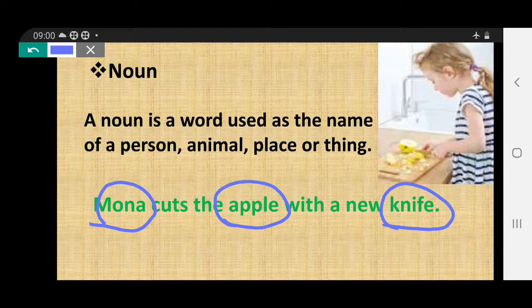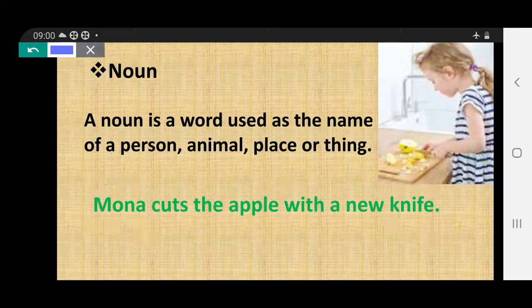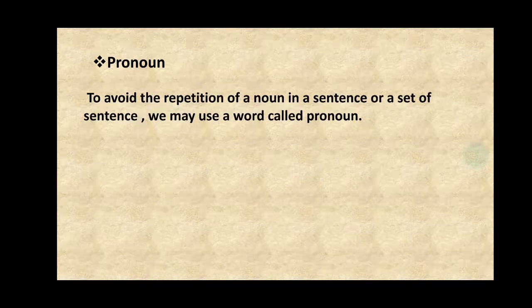Once again, a noun is a word used as the name of a person, animal, place or thing, even emotion. Now, pronoun. What is a pronoun? To avoid the repetition of a noun in a sentence or a set of sentences, we may use a word called a pronoun.